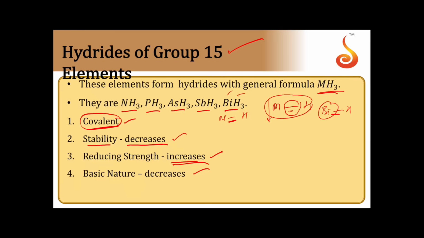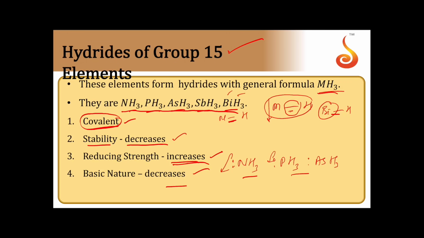Then comes the basic nature. All these compounds are basic in nature because of the availability of electron pairs. So all of them are Lewis bases. Ammonia has a lone electron pair on it, phosphine has an electron pair, and so on. All have electron pairs. All of them are electron pair donors only. Therefore, all of them come under Lewis bases.